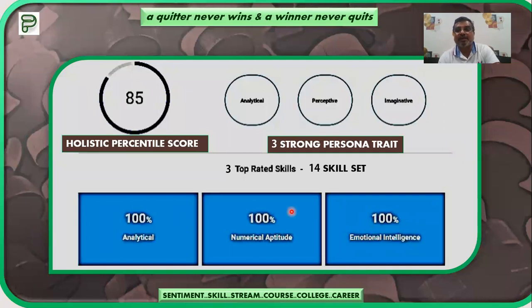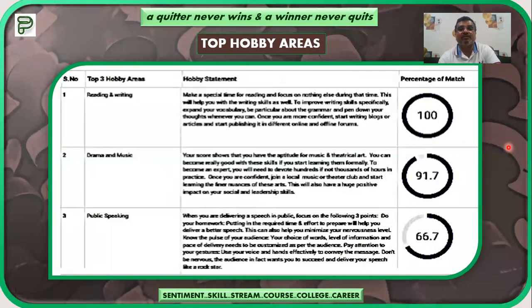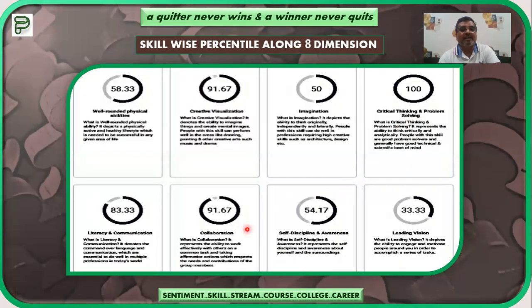Here you can see the numerical aptitude, perception, imaginative, analytical. So these are emotional intelligence. These are at the higher rate, or this can be considered as the top skills. Here also you can see the collaborative property, the collaboration, teamwork, 91.67. Literary and communication, 83.33. So 1, 2, 3, and number 4. These four are the top skills of that particular child.